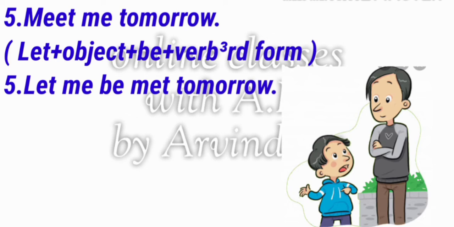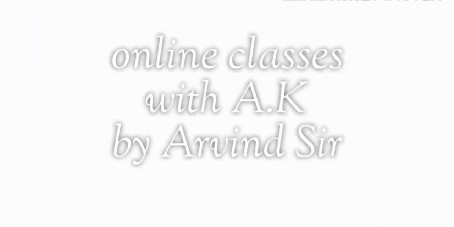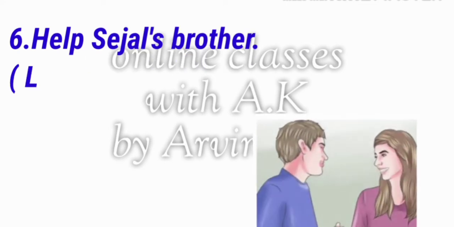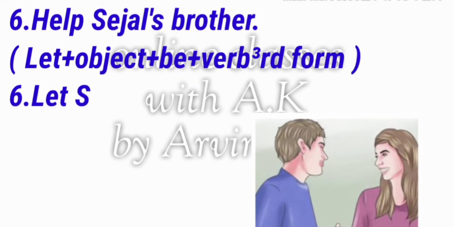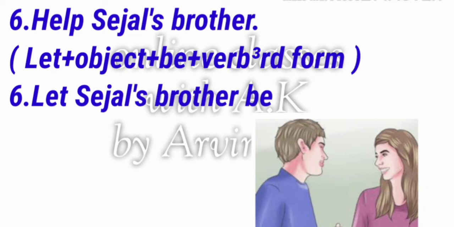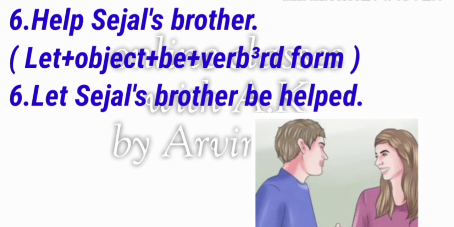First of all we will use let, then the object, me, then be, then the third form of meet, that is met, then tomorrow. So our passive voice will come: Let me be met tomorrow. Now we will see the next sentence. Help Sajal's brother. Then we will change according to this formula. Let Sajal's brother be helped.